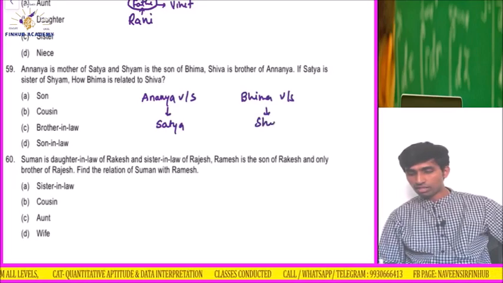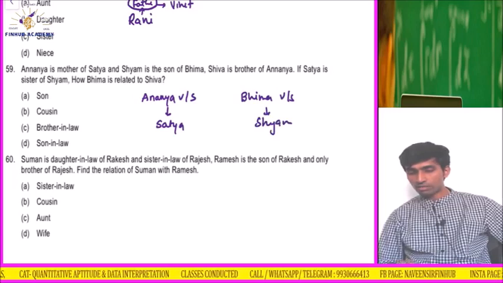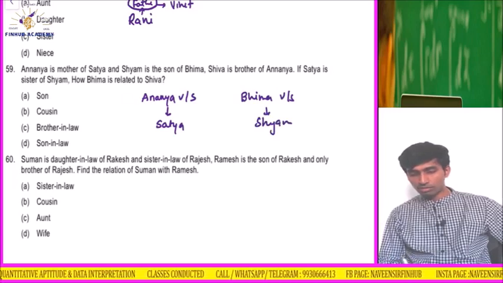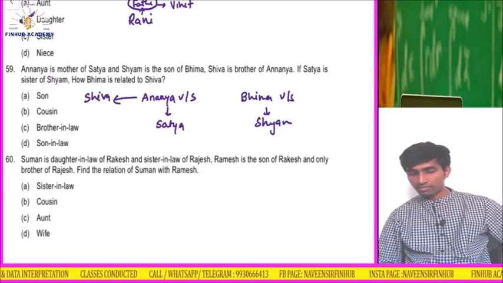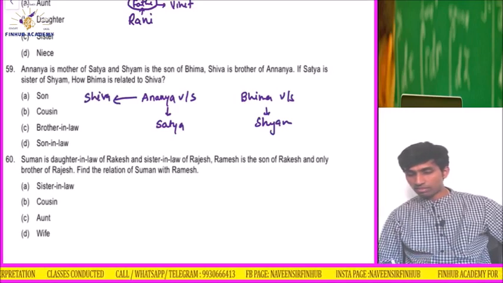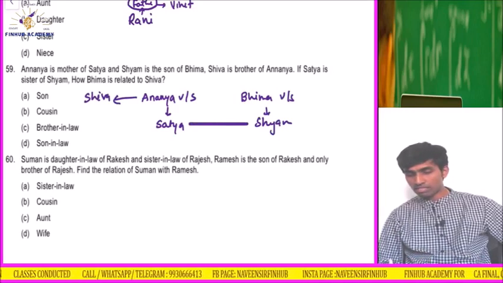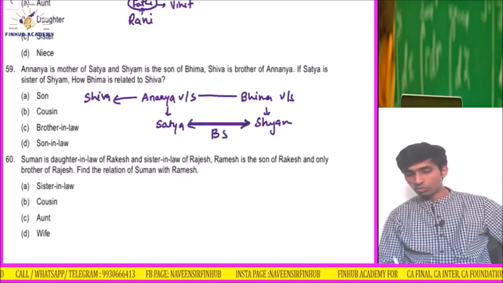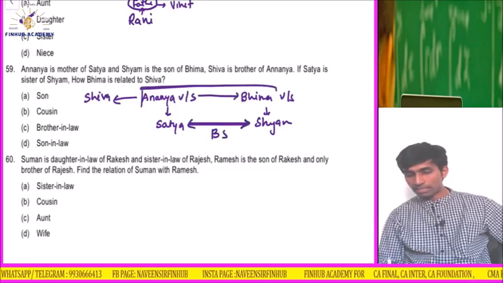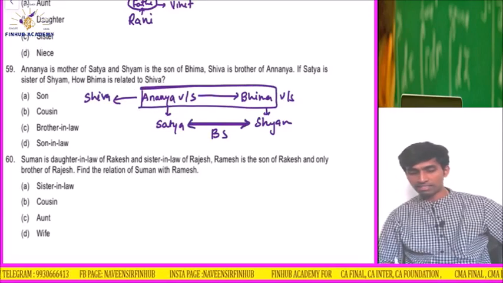It is Shyam. Shiva is the brother of Ananya. Okay, brother and sister. If Satya is the sister of Shyam, these are brother and sister. That means Ananya is married to whom? Bhima. Okay, Ananya is married to Bhima. So they are married and these are their children.